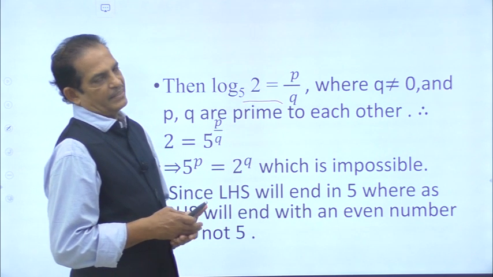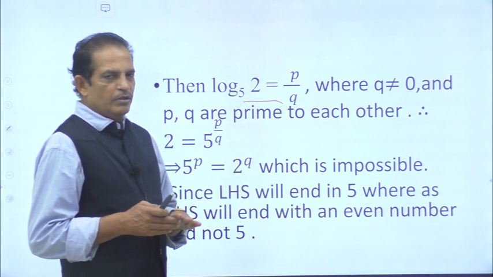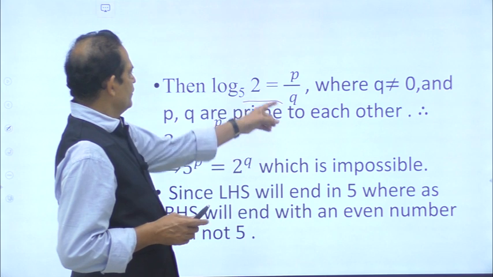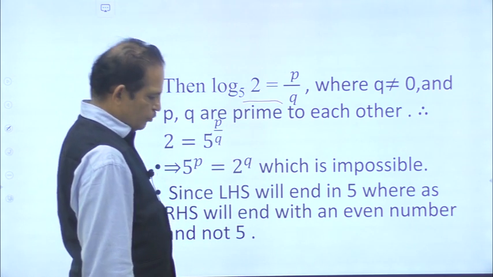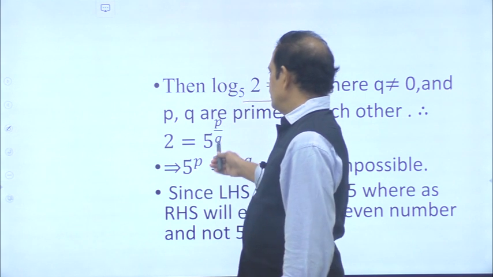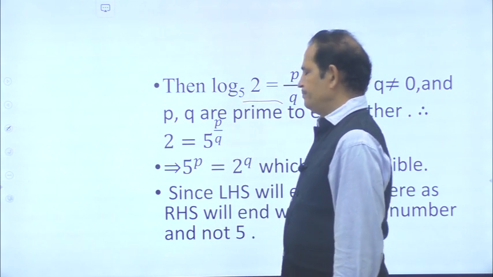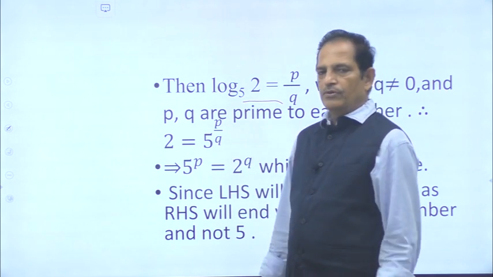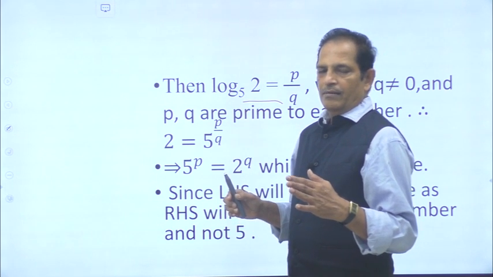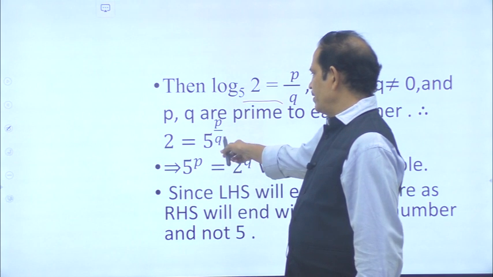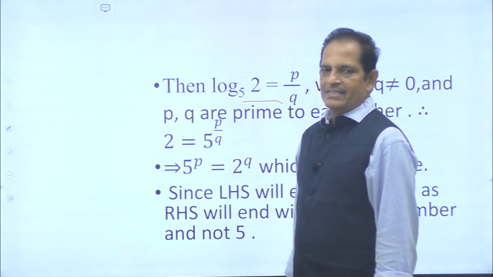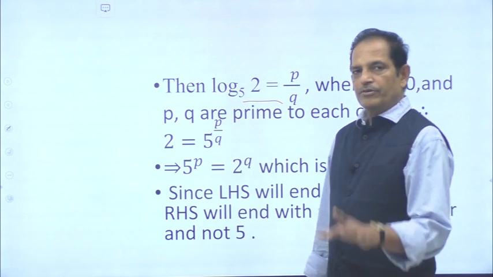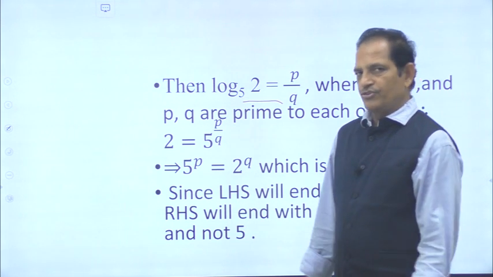P, Q are prime to each other. That means P is not divisible by Q and Q is not divisible by P. Therefore, if you remove this logarithm, you will get 2 is equal to 5 power P by Q. That implies 5 power P is equal to 2 power Q. If you must be knowing powers. So, 5 power P is equal to 2 power Q is impossible. Why? That is the question.